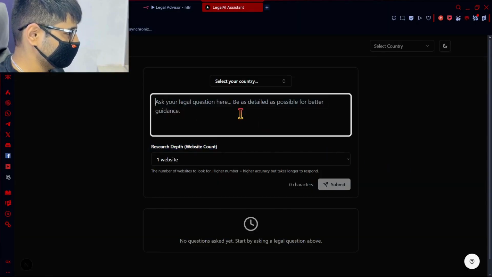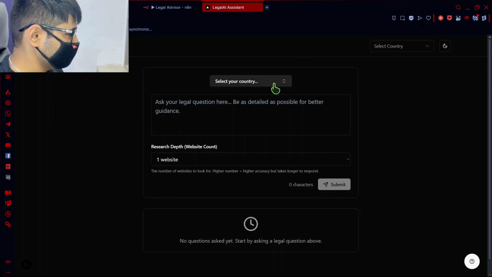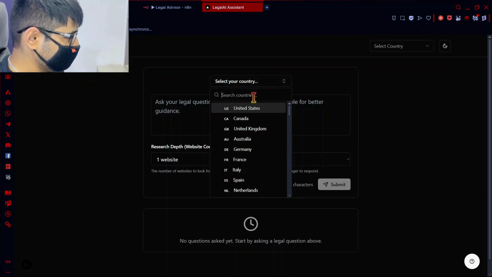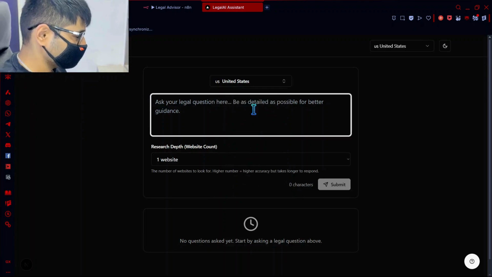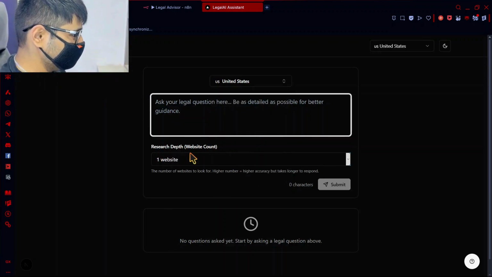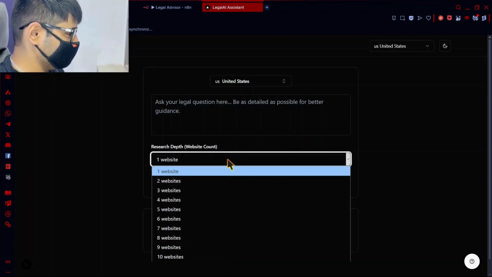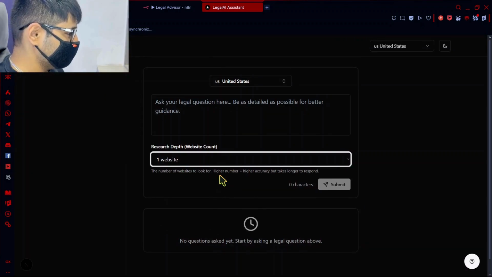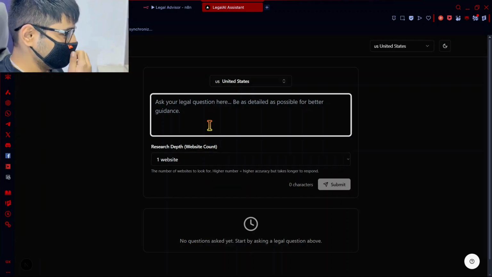Here we go. So this is our legal AI advisor. We can select our country from here or here. We have light and dark mode, and I'm going to select, let's say, United States. And we have research depth, the website count. As we know, the higher the number of websites we use, the higher the accuracy, but it takes longer to respond.